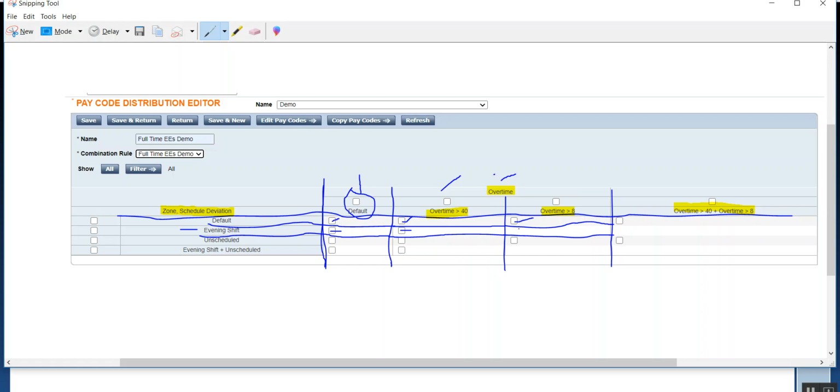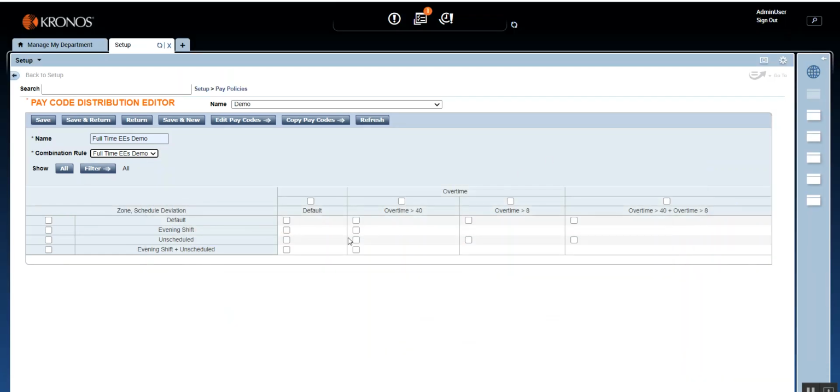Okay, so in terms of the pay code, I would explain that directly in the application, but the screenshot is just to explain to you how the intersection happens, and at that intersection, whichever is the situation, you need to assign a pay code for that. Likewise for unscheduled day, if it is unscheduled day and the employee is in a default situation, what pay code will you pay? All right, so now that you might have got some understanding of it, let's go to the application and assign the pay codes.